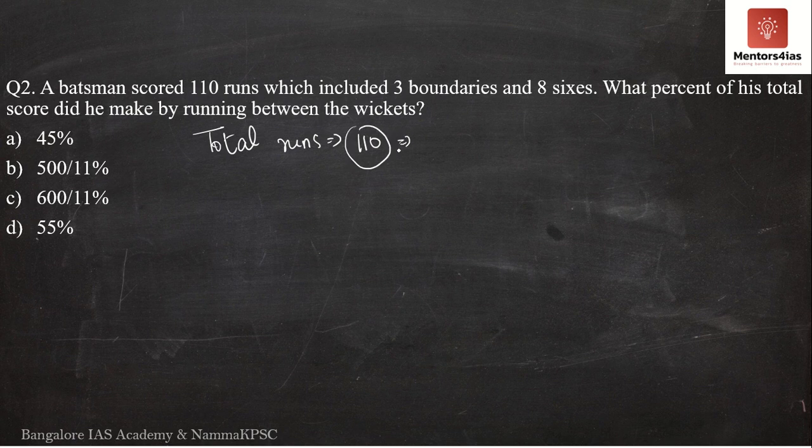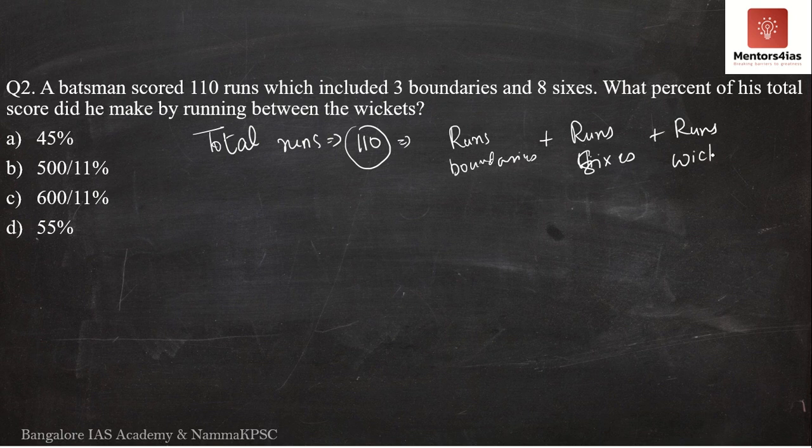This 110 runs is equal to runs made by hitting boundaries, plus runs made by hitting sixes, plus the runs made by running between the wickets. The question is asking for the percentage of his total score made by running between the wickets. So we must know the runs made, and then determine what percentage it is of 110 runs, which is the total.